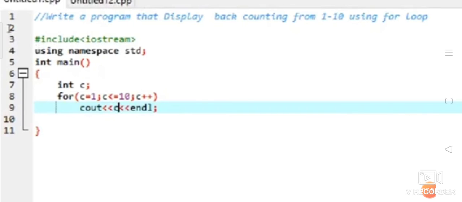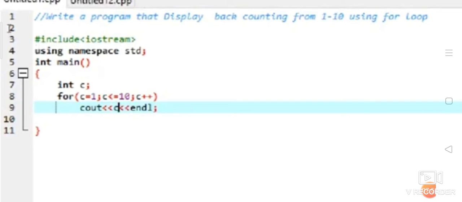Now let's see how the for loop works. First, initially the value of C is 1. And the condition is 1 less than or equal to 10. Condition true. So 1 will be printed because you have a cout statement to print C on the output screen. With the endl statement, the control will come to the next line. And then the C value gets incremented with C++. So C becomes 2 now.